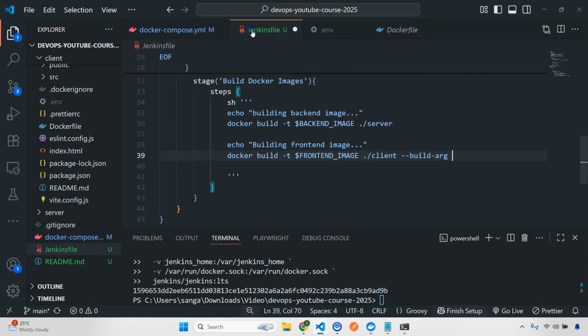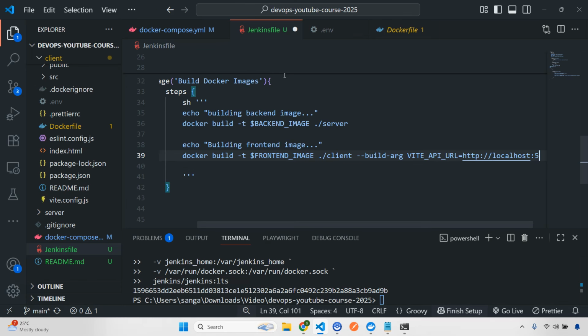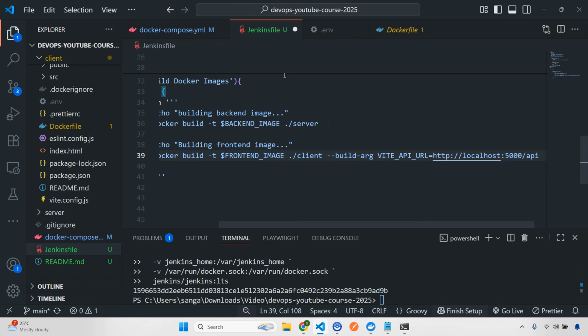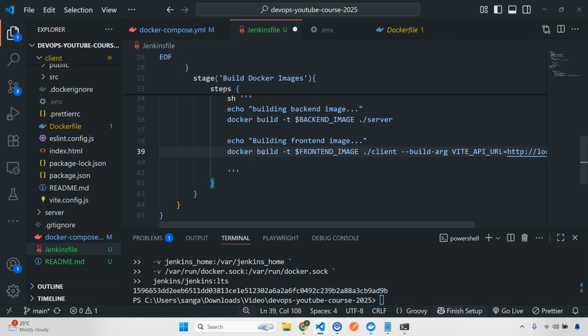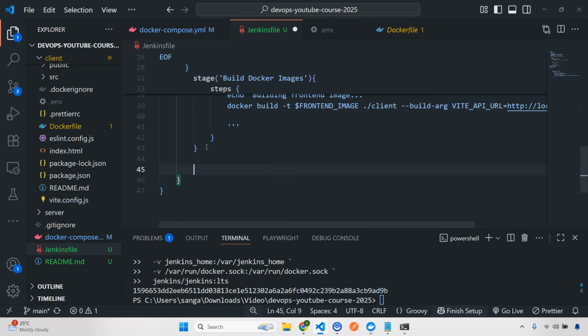So the Vite API URL will be what? It will be equal to http://localhost:5000/api. I hope this is clear. So this is my next step. Once this stage is done, we'll move to the next stage.